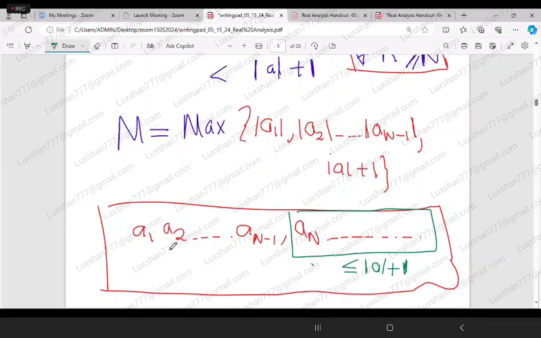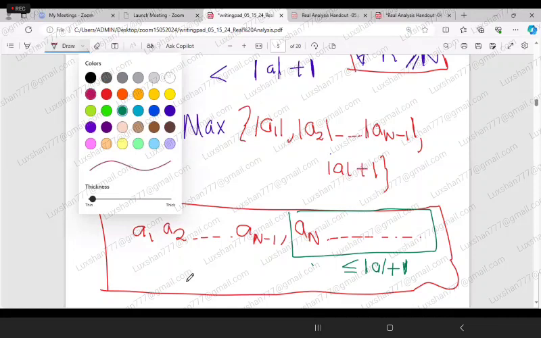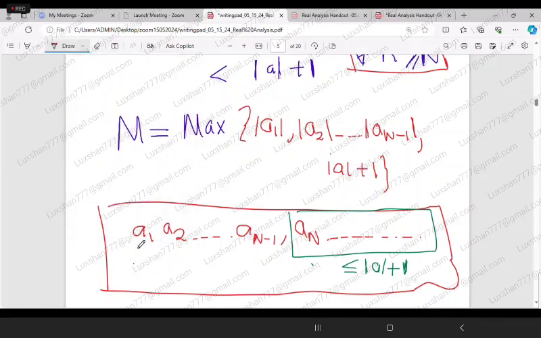Now here, mod of a_1, mod of a_2. So if I pick the maximum of these, for example, the maximum up to this point, a_1, a_2, up to a_(N minus 1).